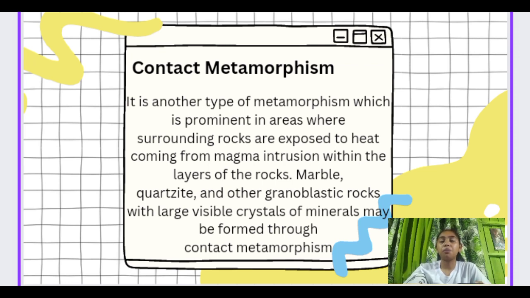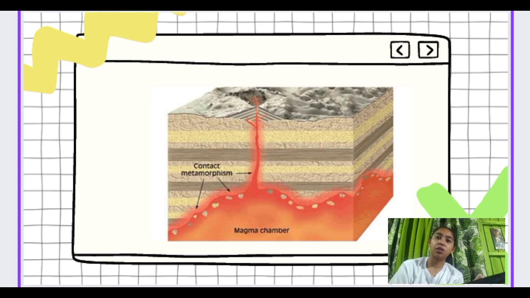It is another type of metamorphism which is prominent in areas where surrounding rocks are exposed to heat coming from magma intrusion within the layers of the rocks. Marble, quartzite, and other granulitic rocks with large visible crystals of minerals may be formed through contact metamorphism. In this picture, you can see the contact metamorphism process.